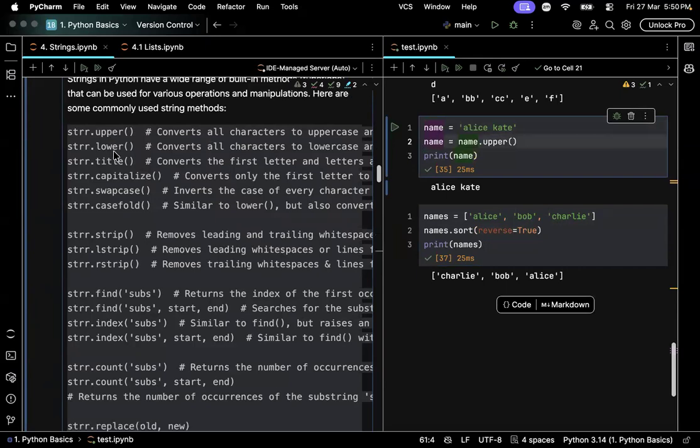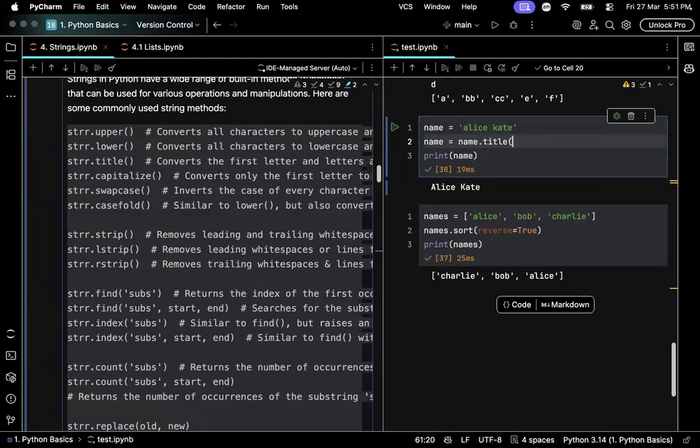The dot upper, dot lower, dot title. Title is nothing but it will only convert the first character and the first character after the spaces into uppercase. And this is pretty useful while displaying usernames because we generally accept usernames in all lower or all caps. So in order to display it conveniently, we will use title to make it easy to read.